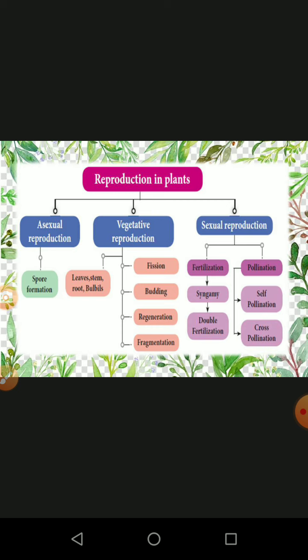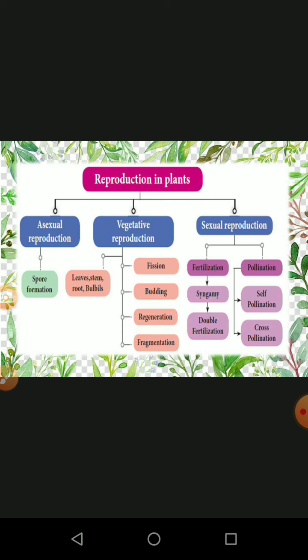In plants, the vegetative reproductive parts are leaves, stem, root and bulbs. At the same time, primitive organisms such as unicellular organisms like amoeba and bacteria undergo four different types of vegetative reproduction: number one, fission; number two, budding; number three, regeneration; and number four, fragmentation.